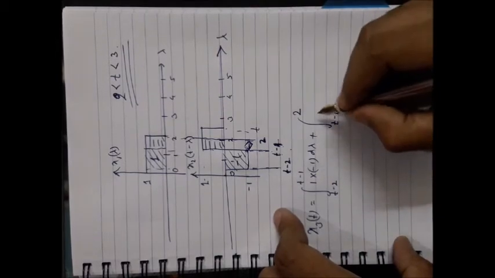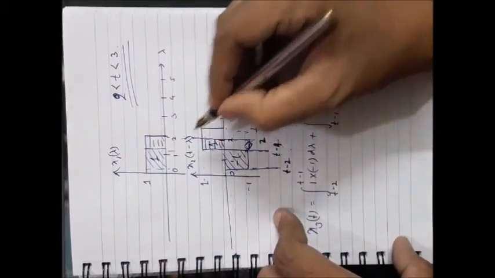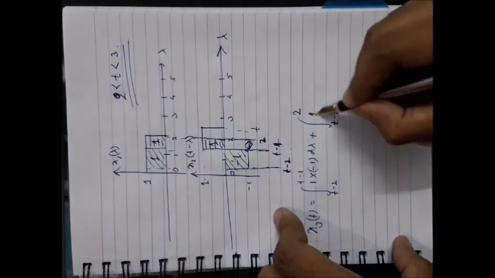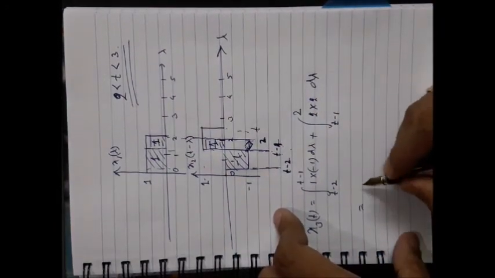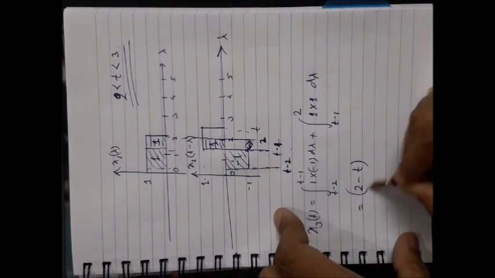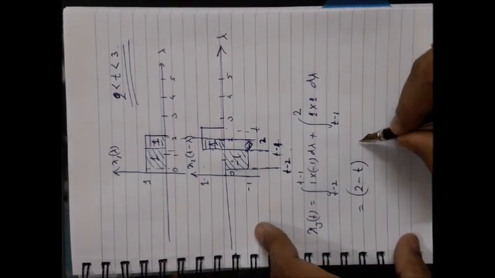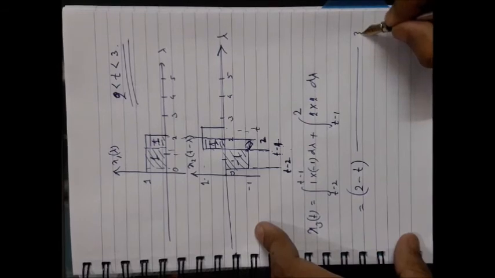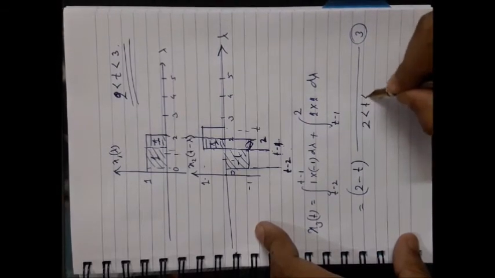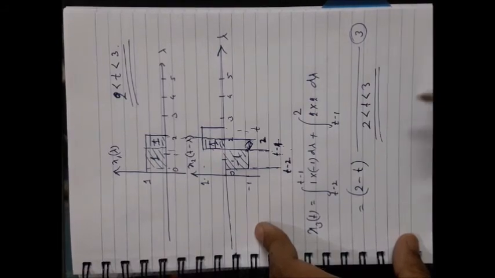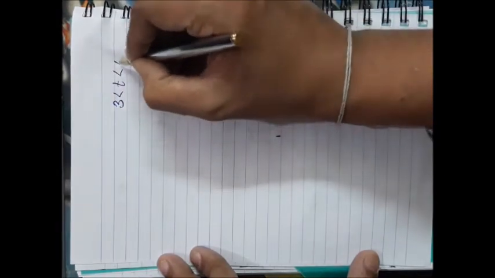Okay, so for that case both the signals have the value of 1. Now if you find this integration by putting those limits, you will again obtain 2 minus t. This value is for t starting from 2 up to 3. Okay, let us now consider the next shift, starting from 3 up to 4.